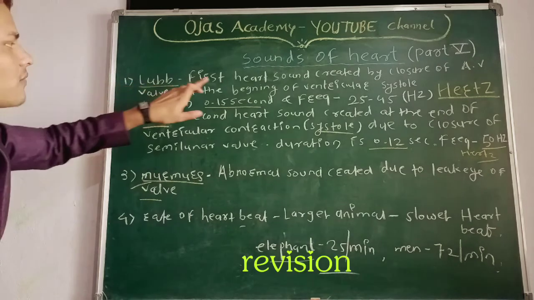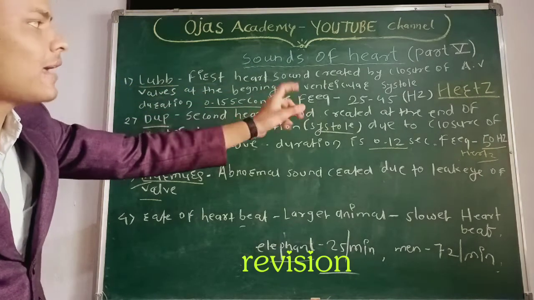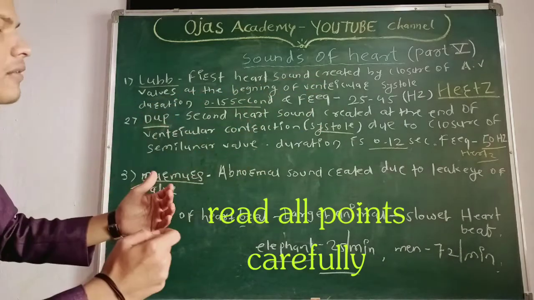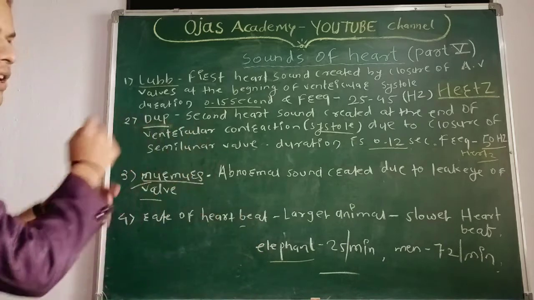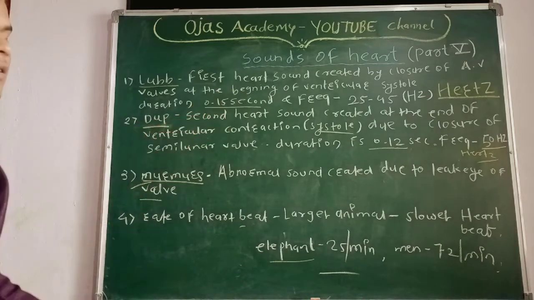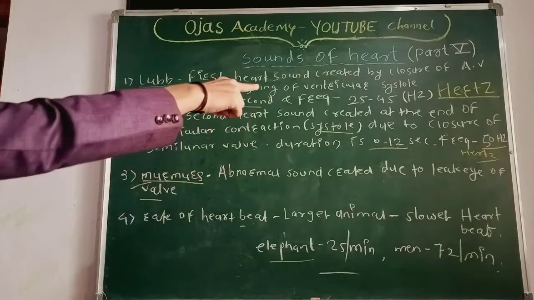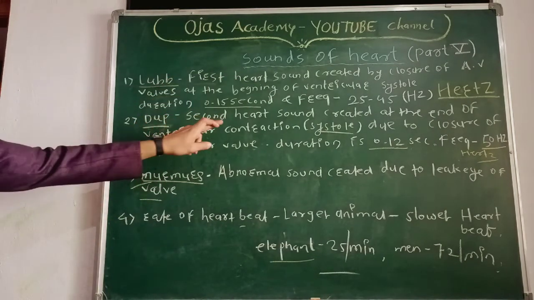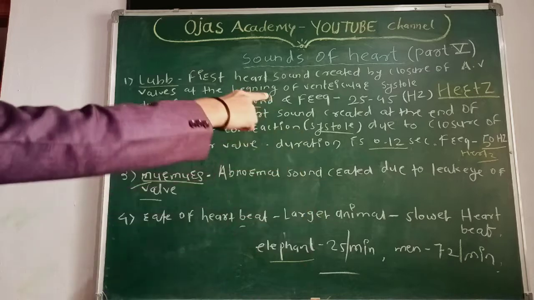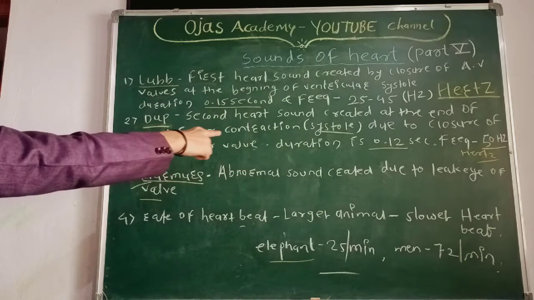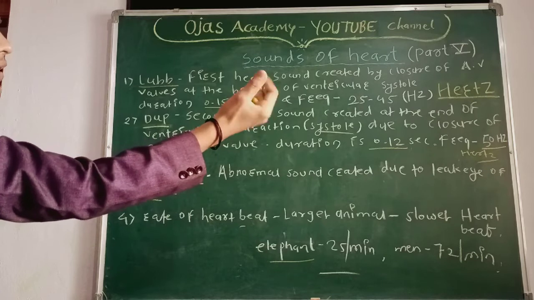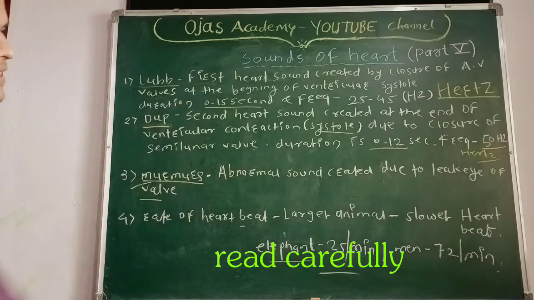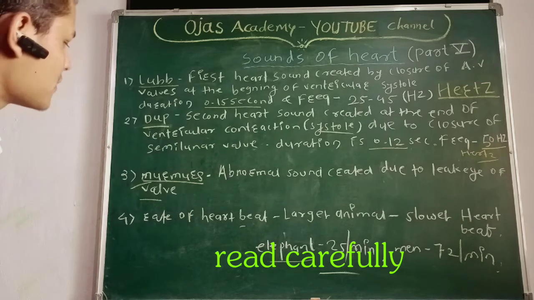What is the lub? First heart sound created by closure of the atrioventricular valve at the beginning of ventricular systole. Duration 0.15 second, frequency 25 to 45 hertz. Next is D-U-P, dub. Second heart sound created at the end of ventricular contraction, means systole, due to closure of the semilunar valve. Duration 0.12 second, frequency 50 hertz.